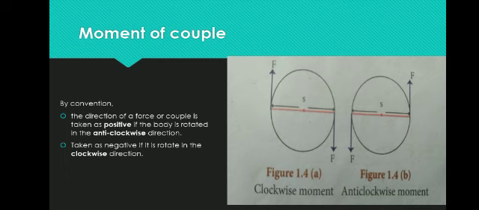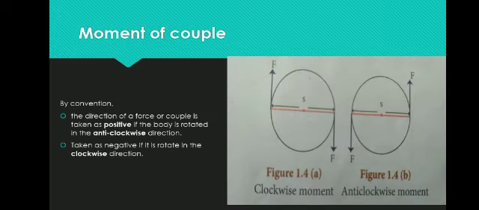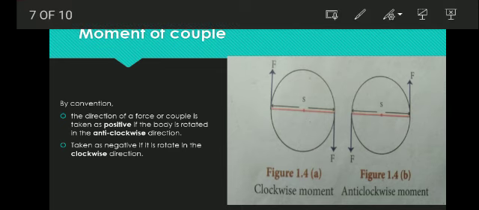How do we put the direction of a force or couple? It is taken as positive when the body is rotated anti-clockwise. Anti-clockwise means positive. A clockwise direction means negative. This is positive, this is negative. Likewise, we mention it.